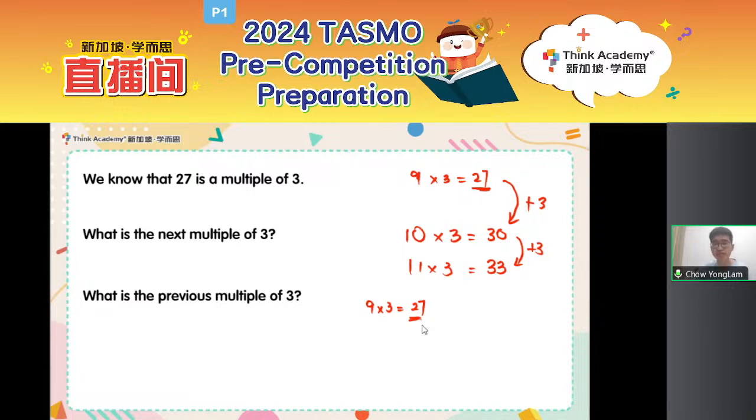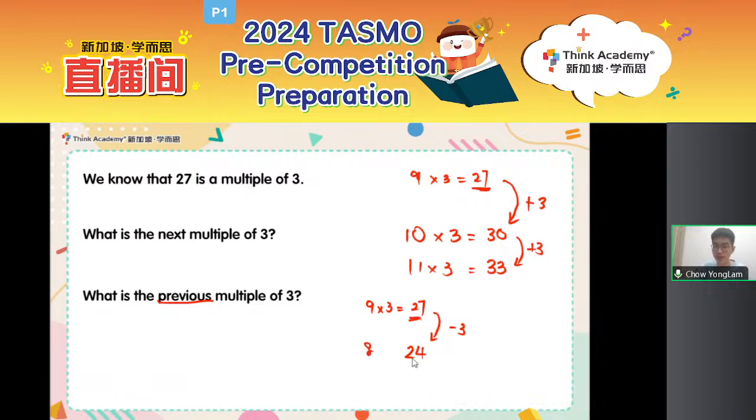Think about it. If I want to find the next multiple, I will plus 3, right? If I want to find the previous multiple, the multiple before that, do I still plus 3? Or what should I do instead? What operation should I use? Yeah, someone listed out the multiples of 3. Okay, that's impressive. Do I still do plus 3? No, right? I should minus 3 this side. To get the previous multiple, I will subtract the current multiple by 3. And I will get 24, which is just nice.